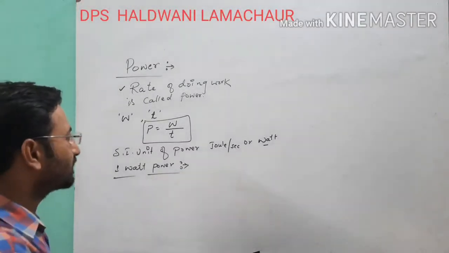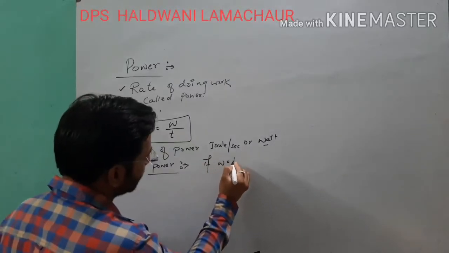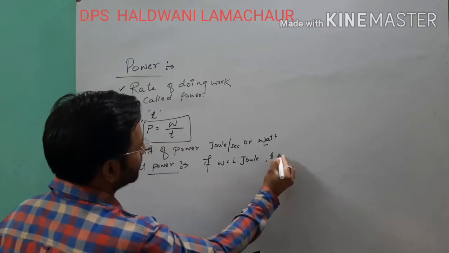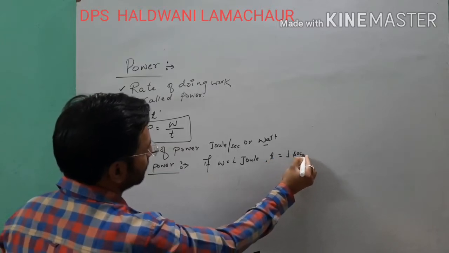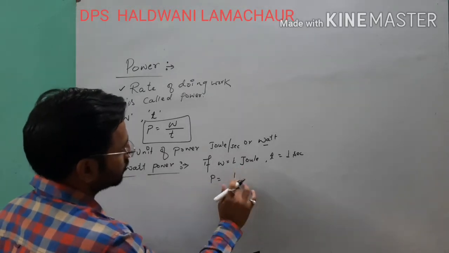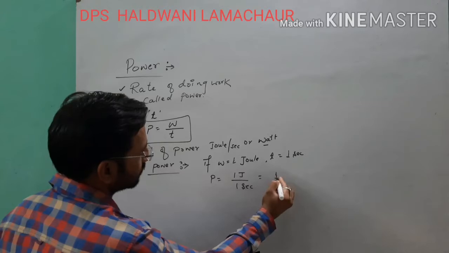So 1 watt power: if W is equal to 1 joule and time is equal to 1 second, then by this formula power is 1 joule per 1 second, which equals 1 watt.